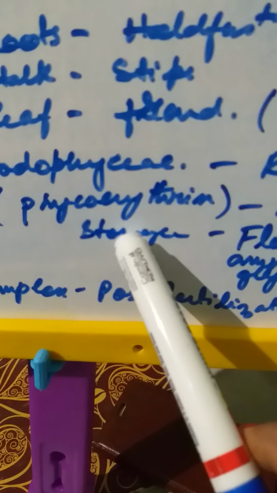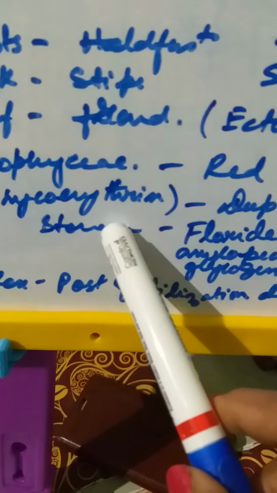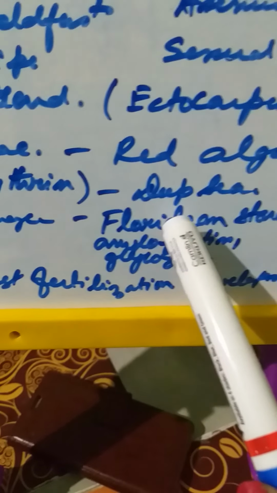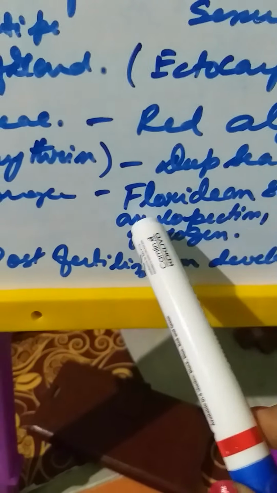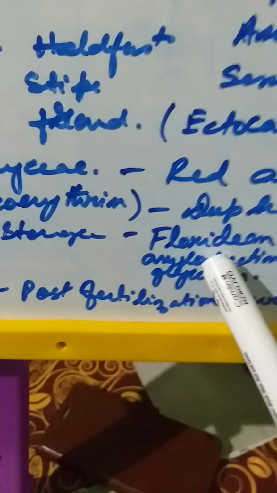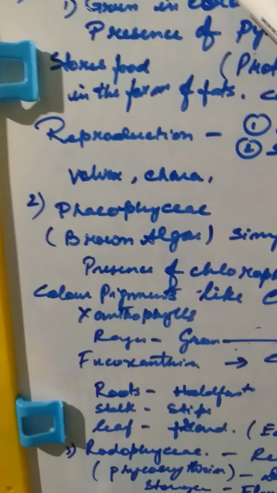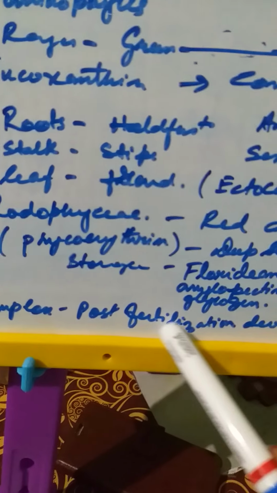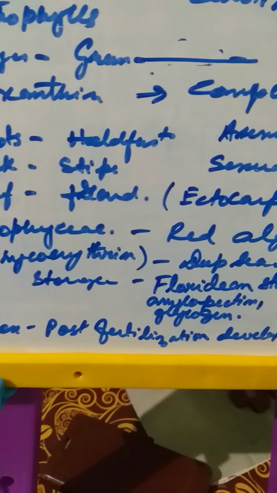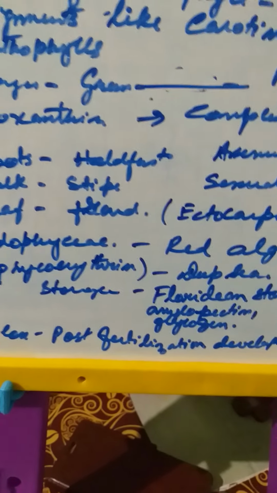Now you see they have certain storage products, known as Floridean starch, amyloprotein and glycogen. So now these three characters are far more advanced compared to the Chlorophyceae, those which have pyrenoids. Another identifying feature of this is that they have post fertilization changes.